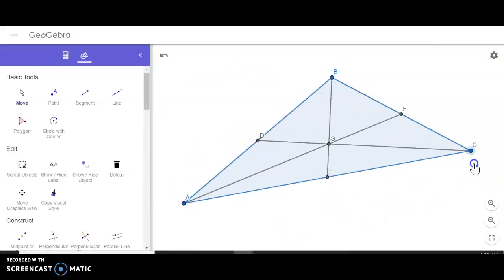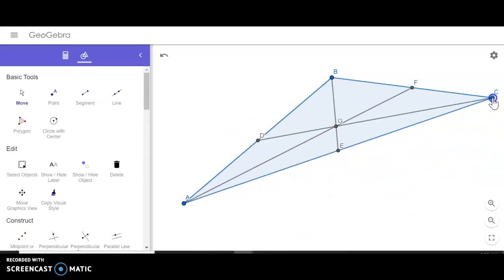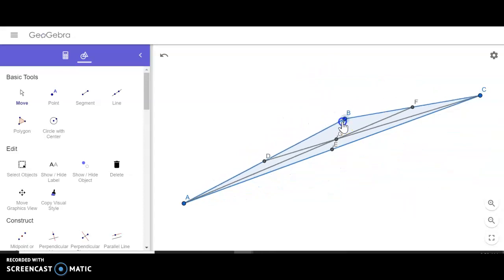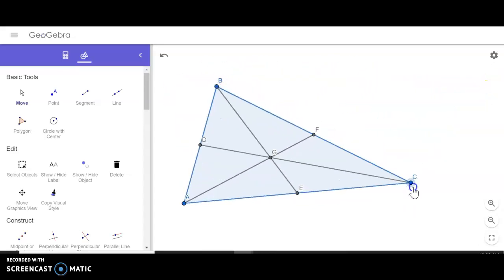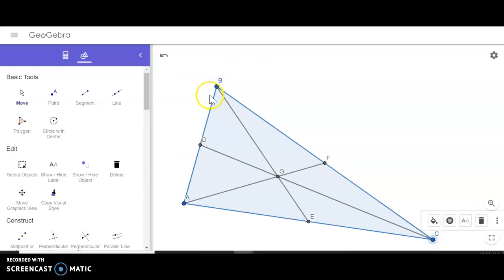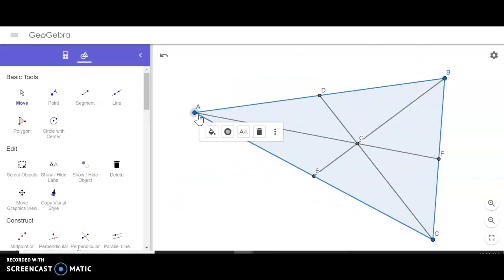But a couple of you guys did say, which is good, that G always is in the middle. You have to be careful with the middle. But the centroid is the one that normally is talked about as being the middle of a triangle, and that's because it's also called the center of gravity. So if we were balancing something, putting a point right at G actually balances the triangle.